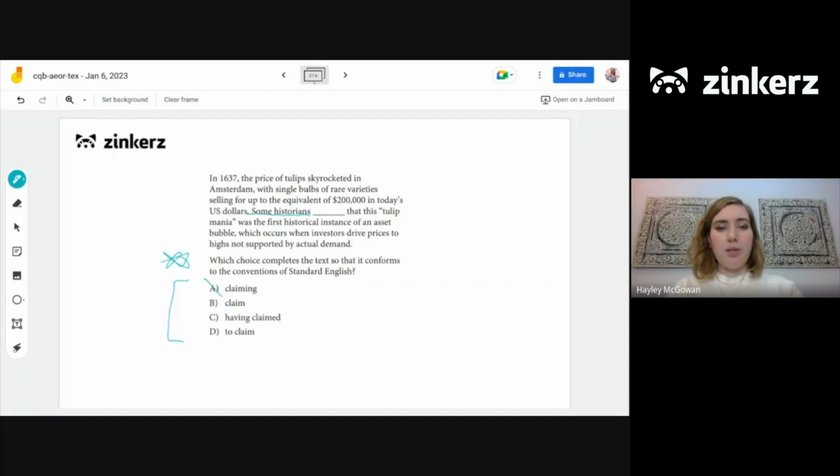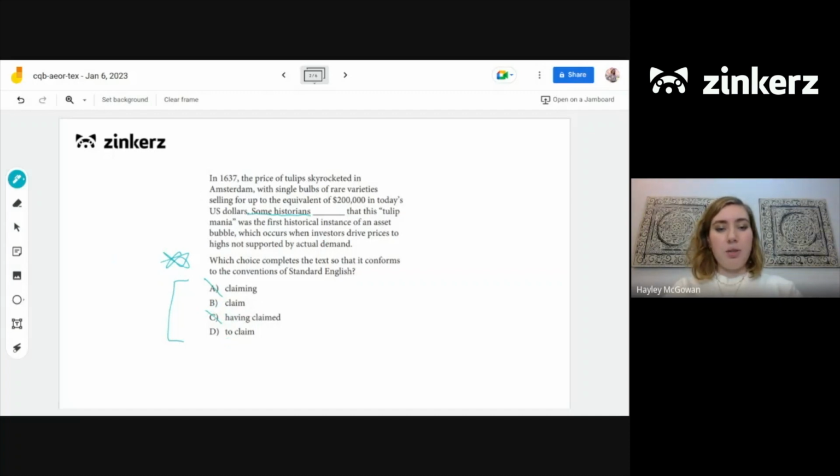Then we have B. So some historians claim that this tulip mania was the first historical instance of an asset bubble. Right, so this one sounds pretty good. Just a straight up present tense here. Some historians claim. We know that we're definitely talking about the historians here. It matches the subject in number. Historians is plural, and this verb is plural as well. It's in the present as we want, so this seems like a great option, but let's just check with our other choices. So C, having claimed. So this one, we already know that this part of the passage is in present tense, and having claimed would be in the past, so we can get rid of C.